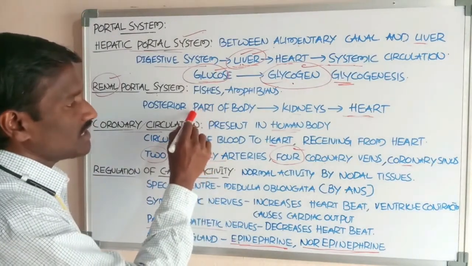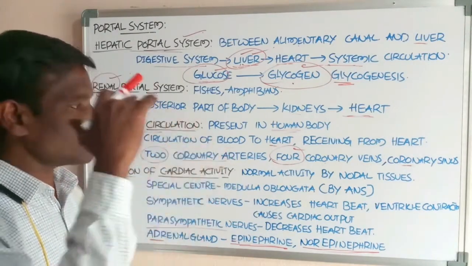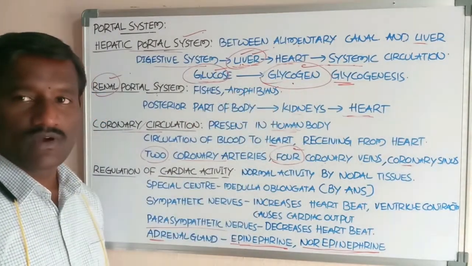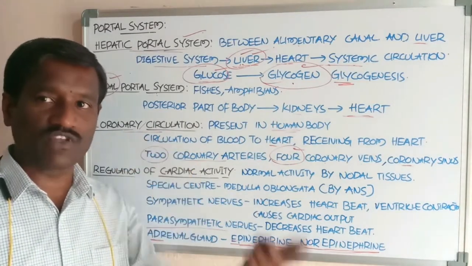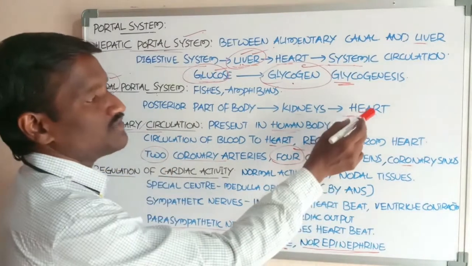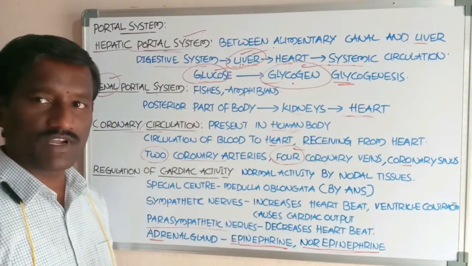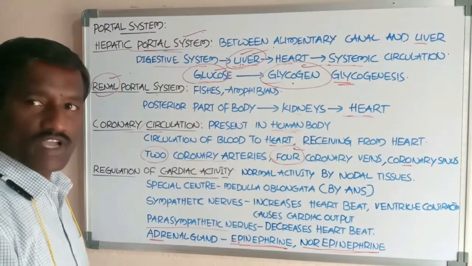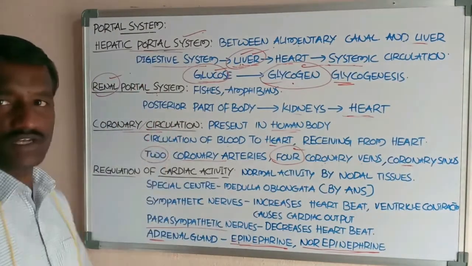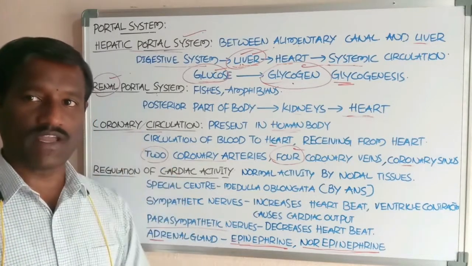In the renal portal system, the portal vein is called the renal portal vein. The renal portal vein receives blood from the posterior part of the body and supplies it to the kidneys. In the kidneys, after removal of waste products, the blood is pumped into the heart with the help of the renal veins, or post-caval veins. Okay students, this is about the renal portal system. And coronary circulation is also present in human beings.